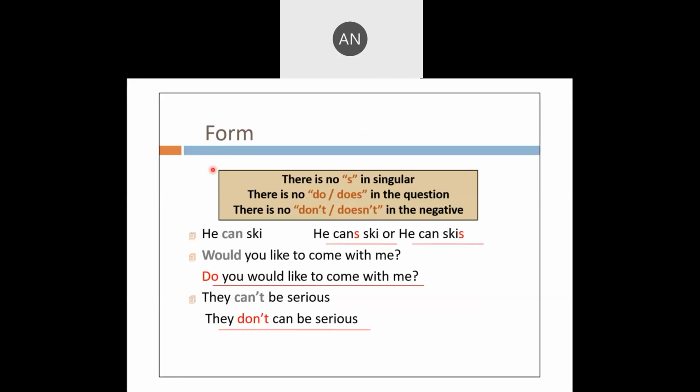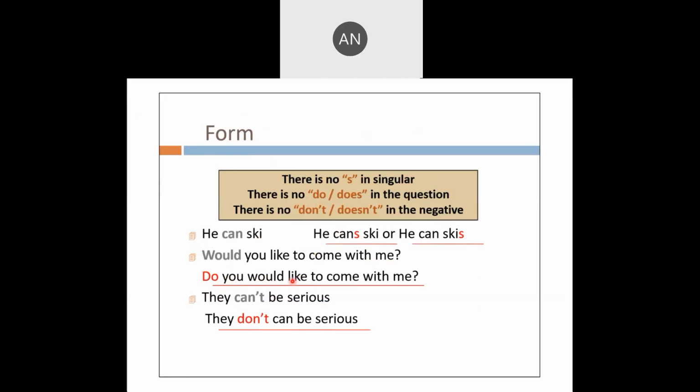They can be. There is no S in singular. There is no do, does in the question. There is no don't, doesn't in the negative. He can ski, not he skis. Would you like to come with me? Not, do you like to come with me?